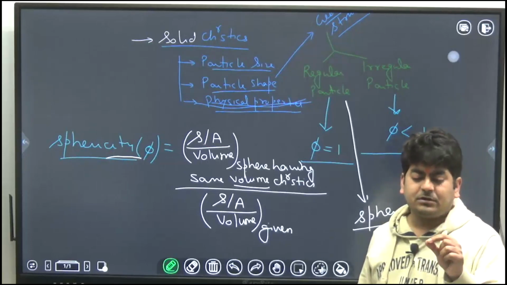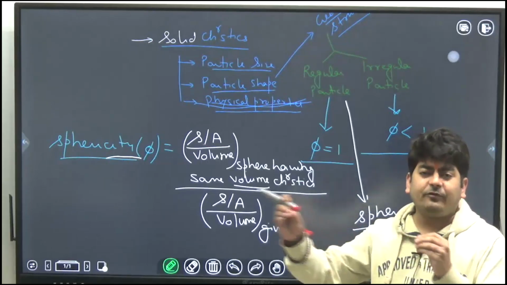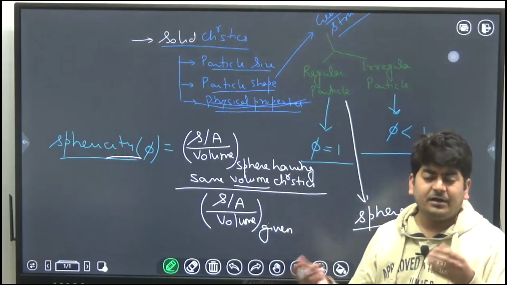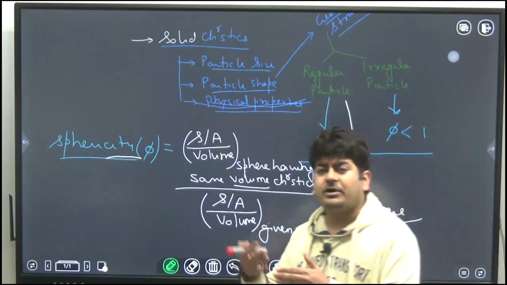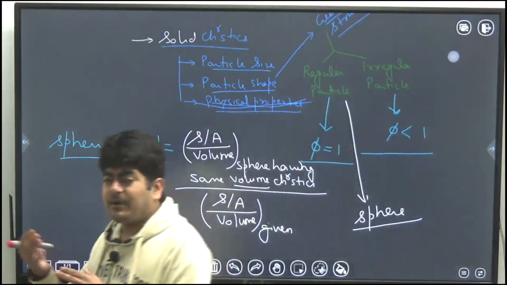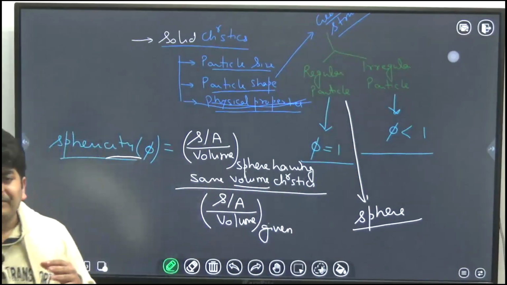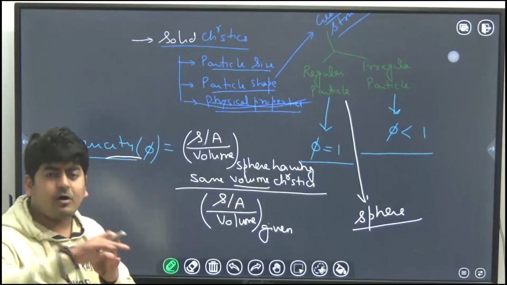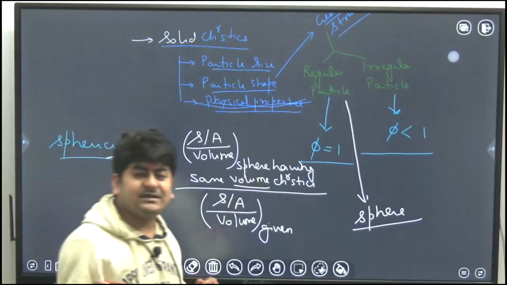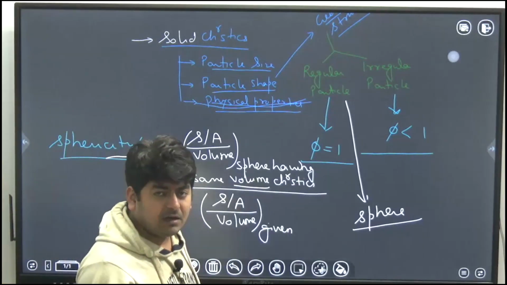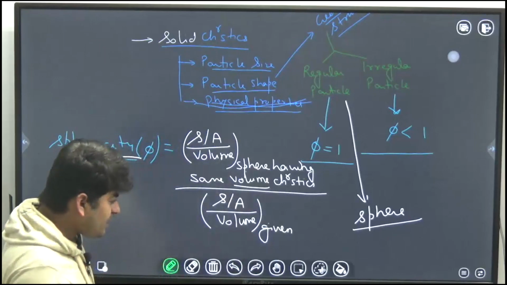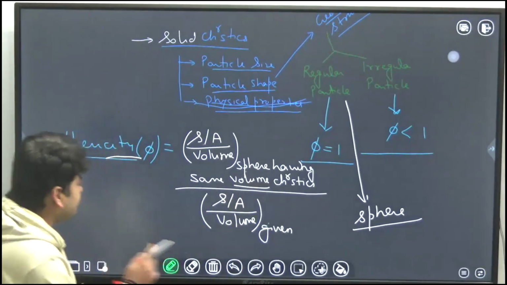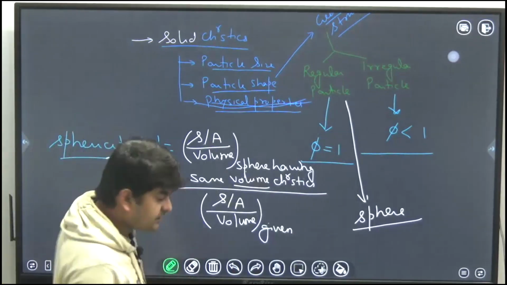This means if you choose any number of particles having different geometries but the same volume, like a cylinder, cube, cuboid, sphere, triangular particle, conical particle, anything, you will find that the surface area of the sphere is minimum among all of them. And what is the reason? I hope you know that; you must have studied it in mensuration or in fluid mechanics as well. Anyway, we will not talk about that. We are here for mechanical operations only.